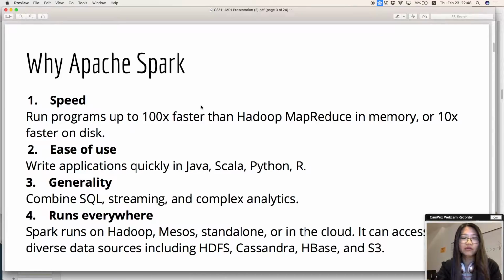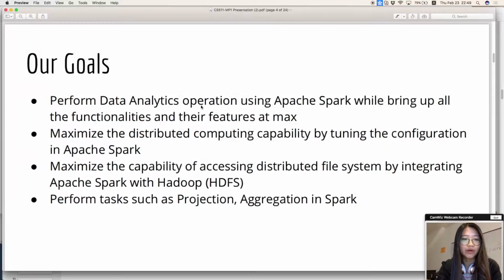It performs well in distributed systems and distributed storage. Here are the four reasons why we choose Apache Spark. The first is speed, 100 times faster than Hadoop in memory and 10 times faster on disk. And also it's easy to use. We can write applications quickly in either Java, Scala, Python, or R, and we can combine SQL, streaming and all the other libraries seamlessly in one application. Also, Spark runs everywhere.